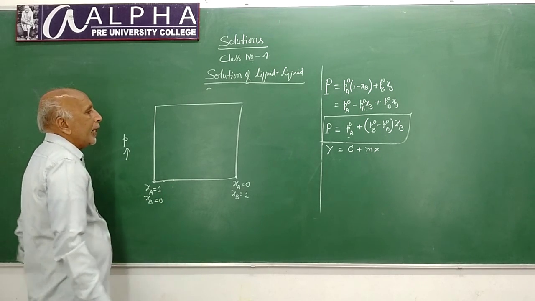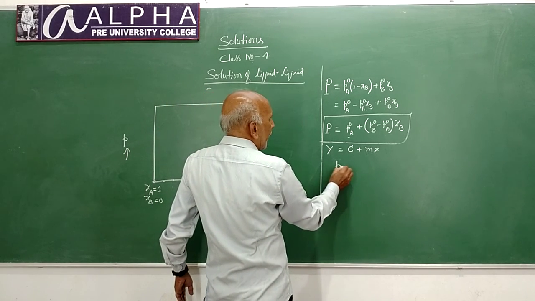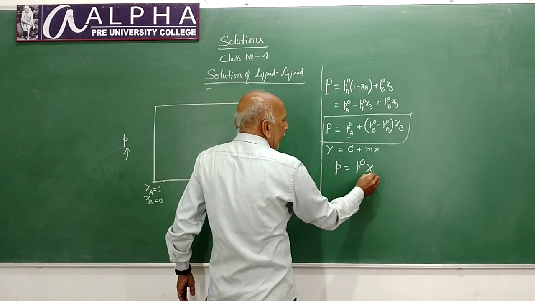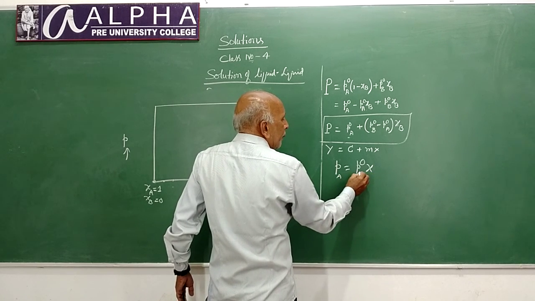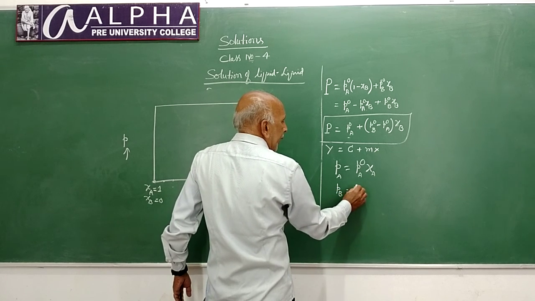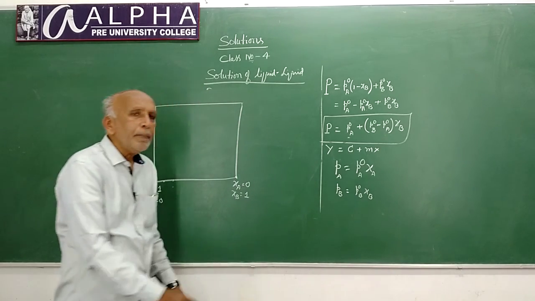That is, as per your Raoult's equation, P is equal to P naught chi. Let's say for liquid A, P naught A chi A. Similarly for liquid B, it is P naught B chi B. Okay.